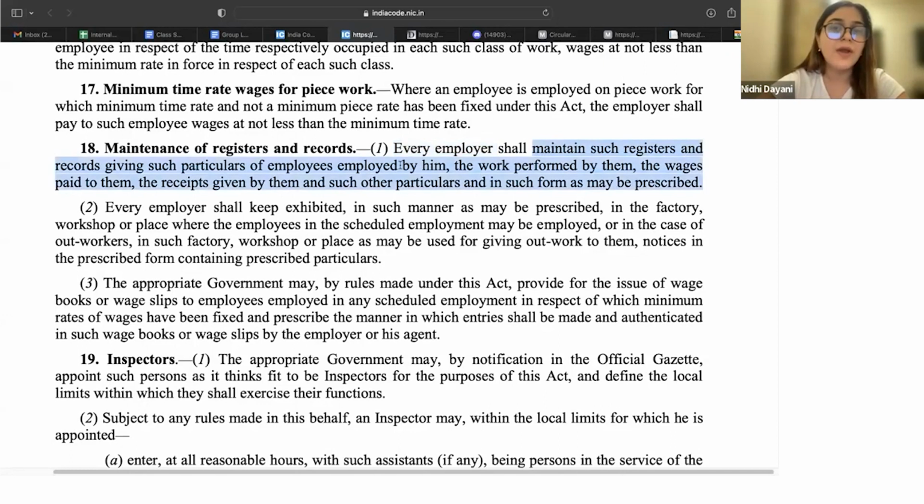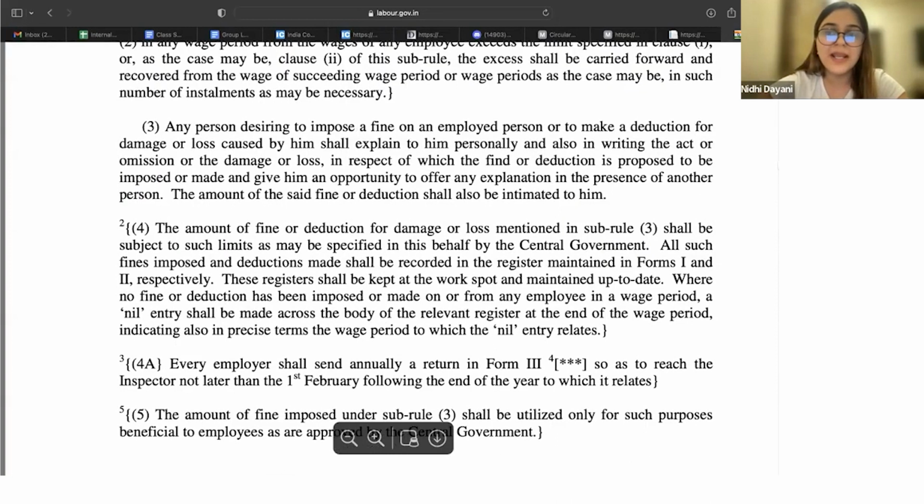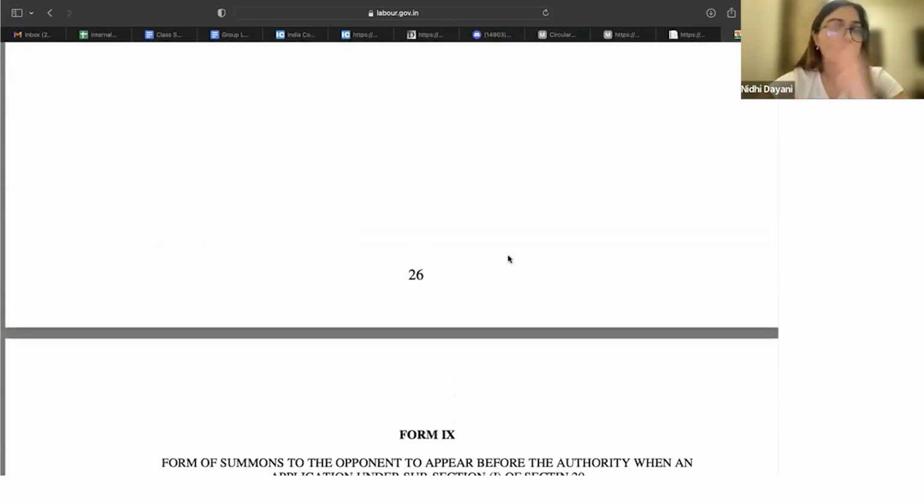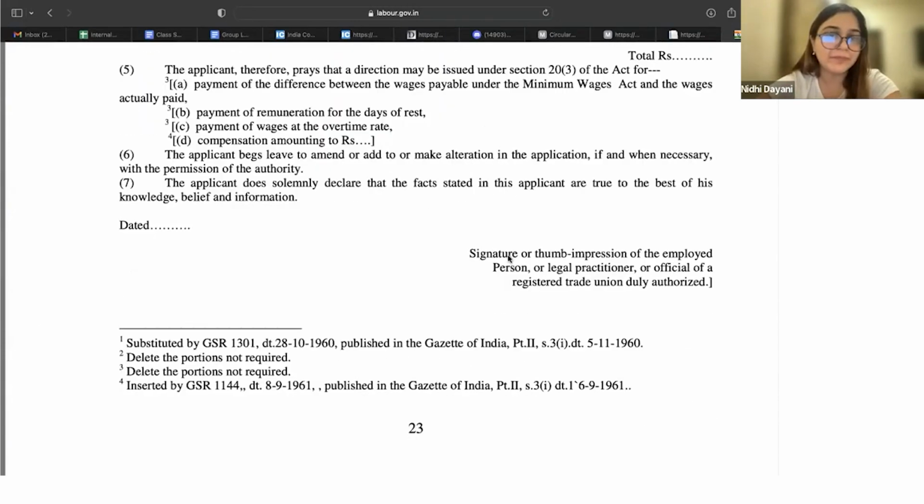What do they need to do? The number of employees, the work performed by them, the wages paid to them, the receipts given by them, and other particulars. How do you find the format for this? As may be prescribed. Whenever you find these words, simply go to the rules. Okay. I have the minimum wages rules here. In the rules, you will always find formats towards the end. So scroll down completely.